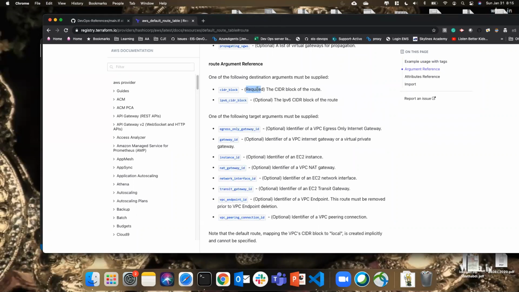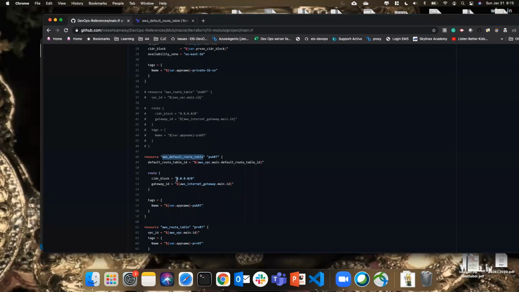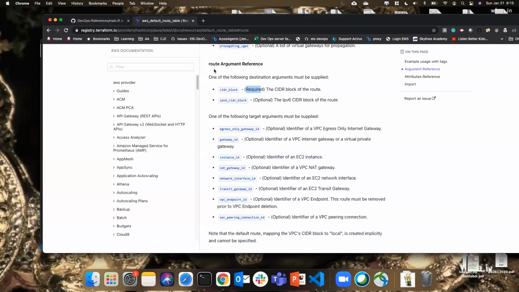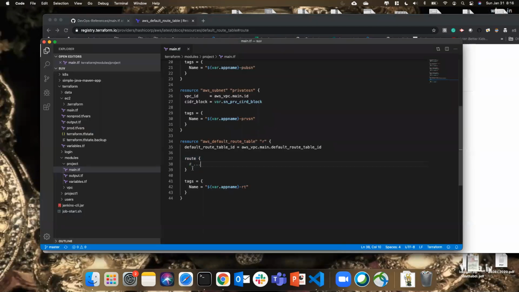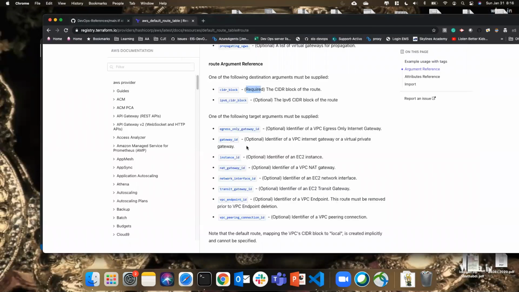But we are going to use this CIDR block. So probably it will be 0.0.0.0 something, because we are going to talk to all the IPs. If you want to restrict, you can also restrict that here, if you want a specific restriction to a specific target range. So this is what we need to mention, the CIDR block.